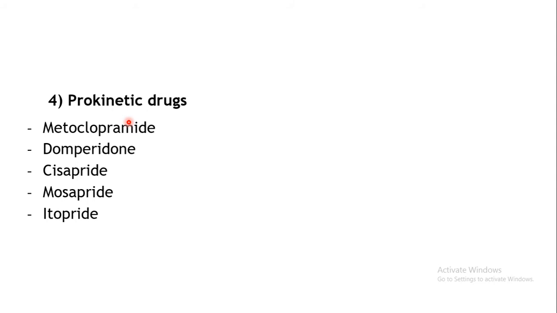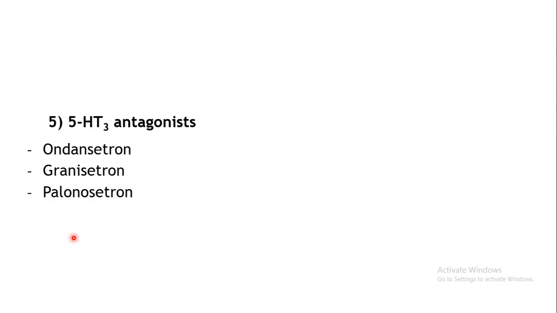So these drugs increase the peristaltic action in your GIT, small intestine, and that's how they help in preventing the emesis. Examples include metoclopramide, domperidone, cisapride, mosapride and itopride.